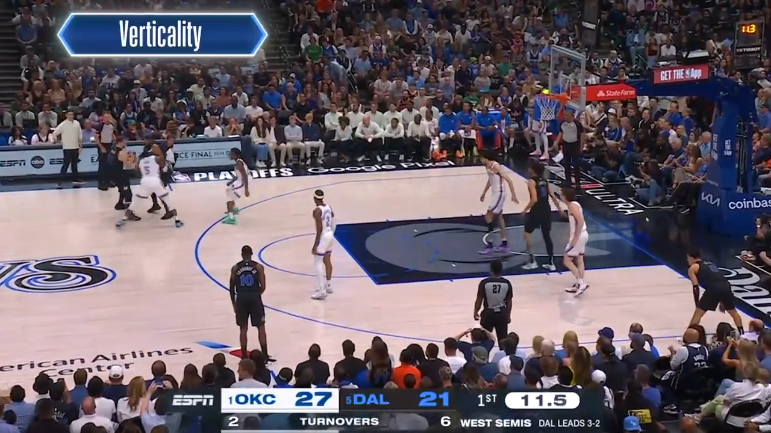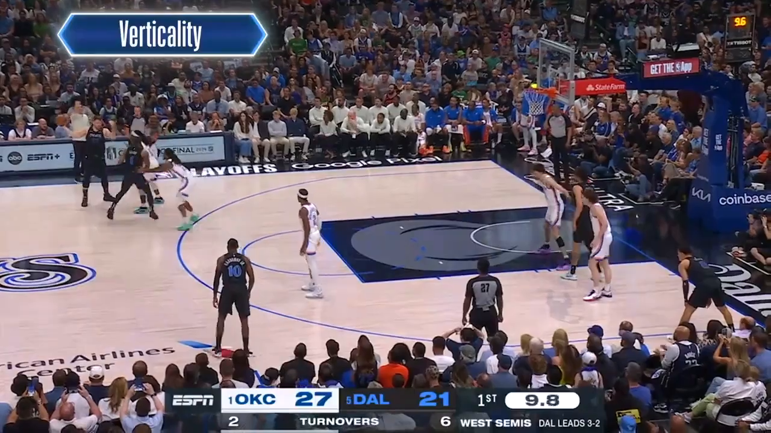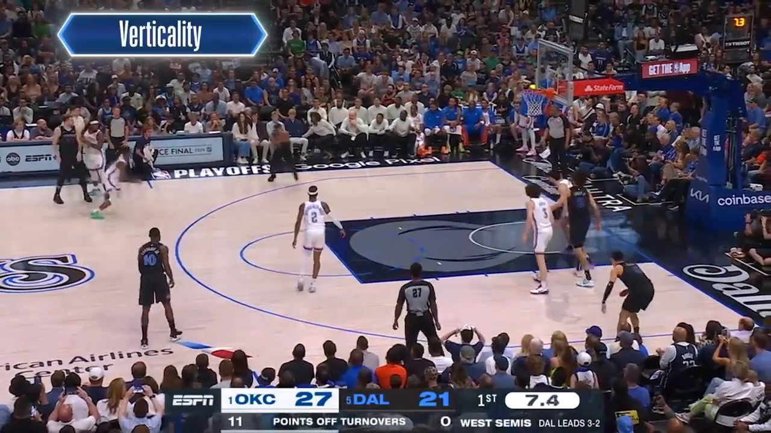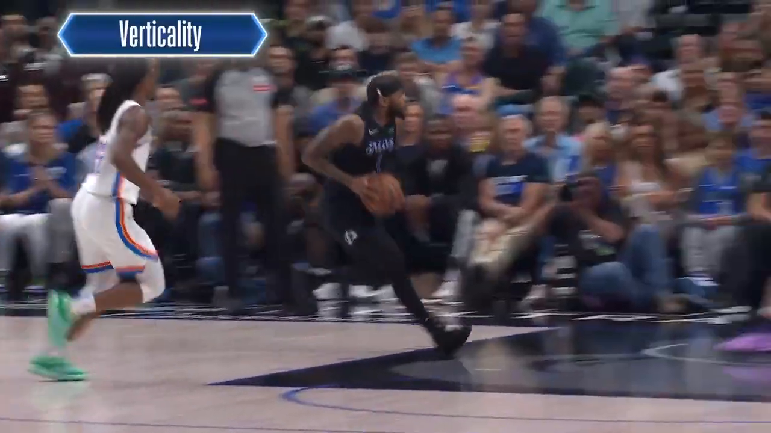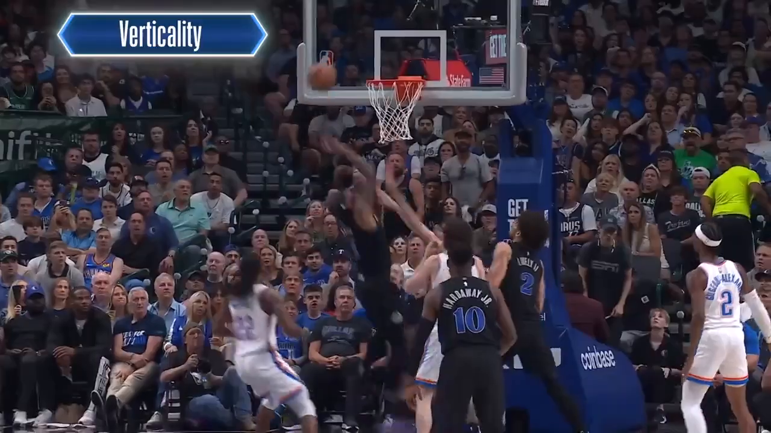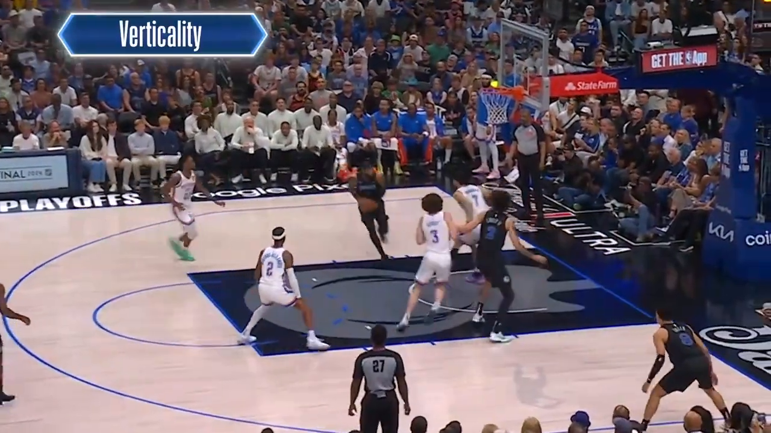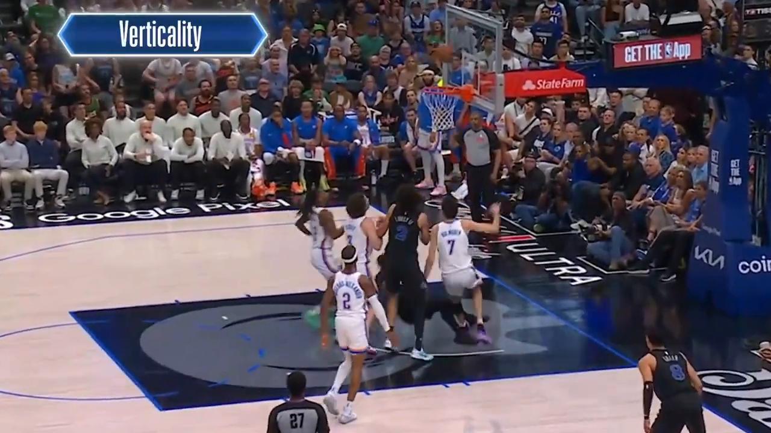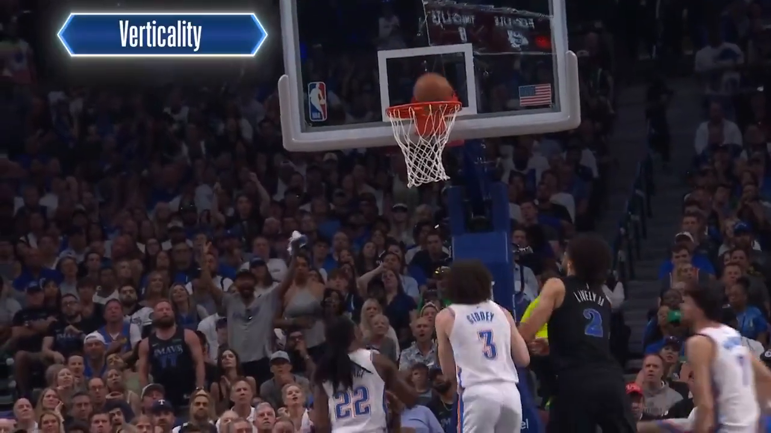This next play is another example of a defender not maintaining legal verticality. The defender, Chet Holmgren, does not maintain a legal vertical position as his arms are tilted forward over the vertical space of the offensive player, Jaden Hardy. Holmgren then brings his arms down, and he makes illegal contact with his arms to the offensive player. To be considered legal, the defensive player must maintain his verticality as he attempts to defend the shot. That is not the case here, and this is a defensive foul on Holmgren.